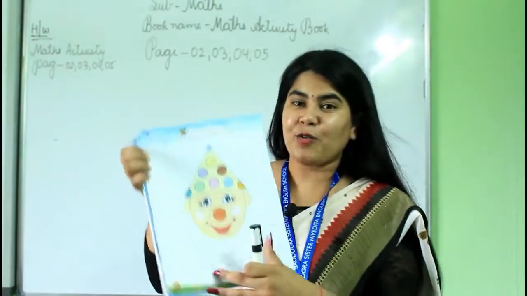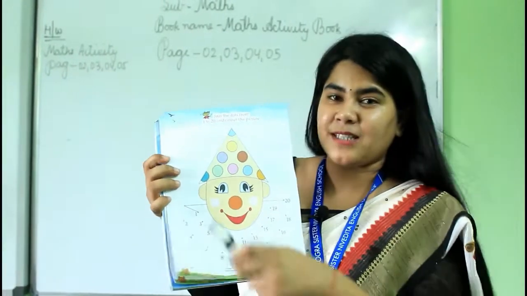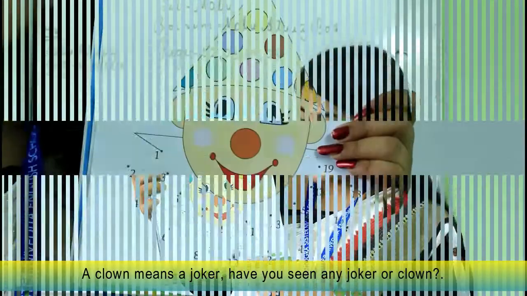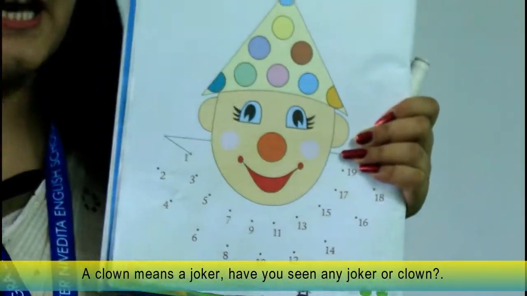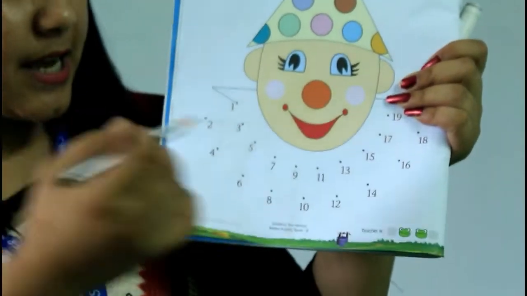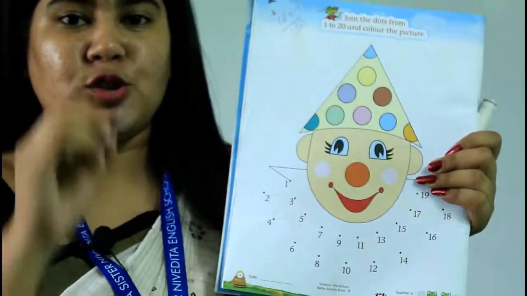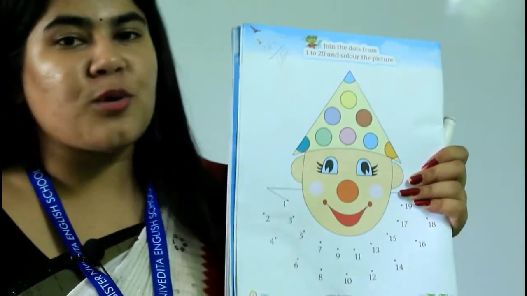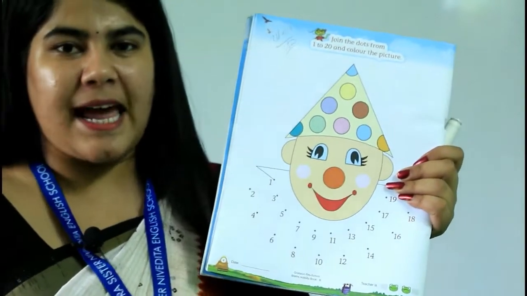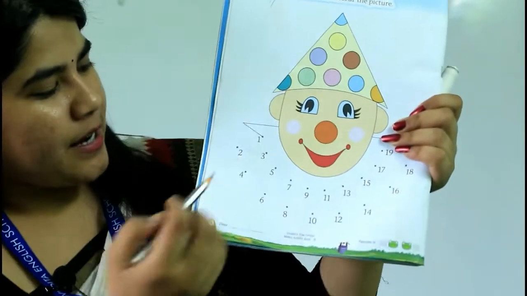4. Wow, what is this? It's a clown. It's a picture of a clown, right? In the previous one we have joined the alphabets, right? Letters, and in this one we have to join the numbers. See? So everyone get ready with the pencil and let's do it together, okay?